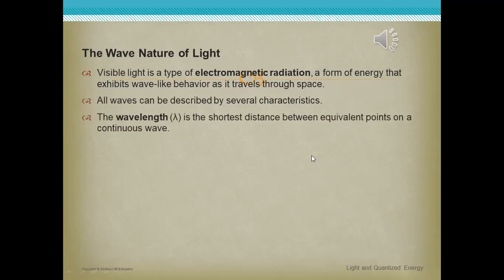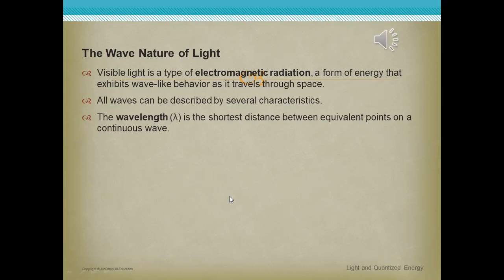The wavelength. What's meant by wavelength? Its symbol is like an inverted Y letter. The wavelength is the shortest distance between equivalent points on a continuous wave. It's the meaning of wavelength.